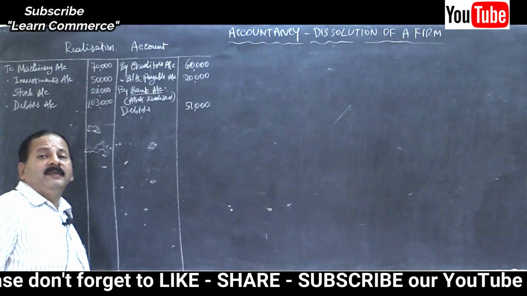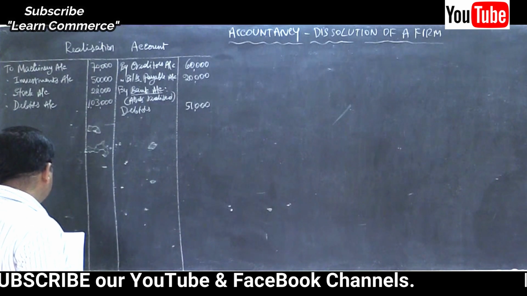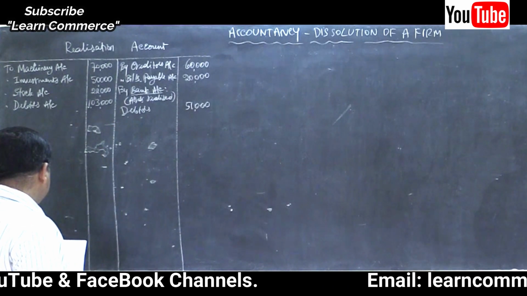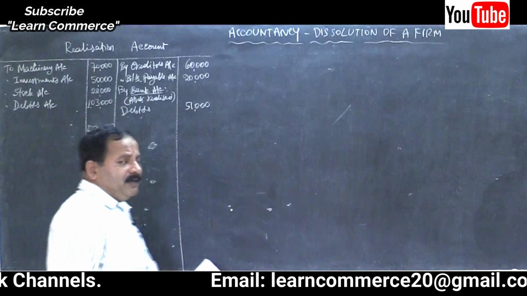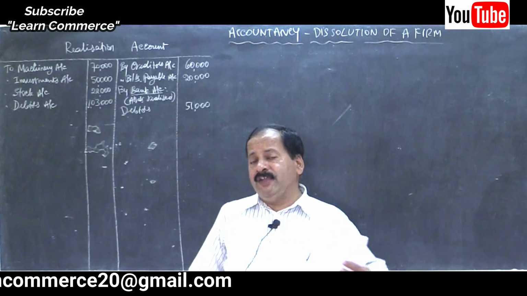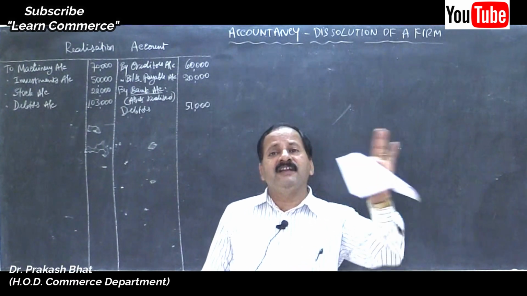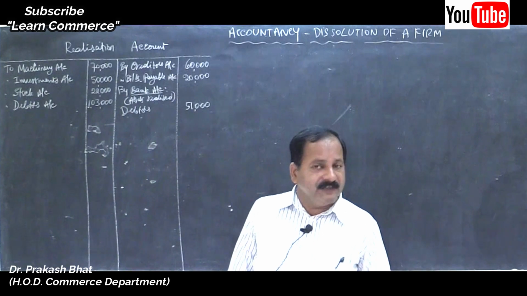Then assets taken over by the partners. Before that, let us make payment to liabilities. Whether we made any payment to liabilities? No. We didn't do any payment to liabilities because we exchanged their claims against our assets. We gave assets to them and satisfied their claims, both creditors and bills payable.